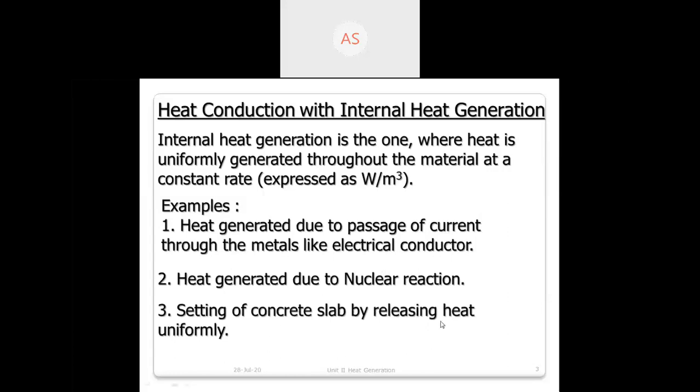And this is the example, this example you are familiar with. If you are not familiar, okay, the electrical conductor you are familiar with, this is also familiar. Take the example of an electric press. While you are ironing your clothes, in between two concrete slabs the electric wire is passing and heat is generated inside, and that is spread. This is a very common day-to-day application, these two, first and third. And combustion of fuel in an IC engine.